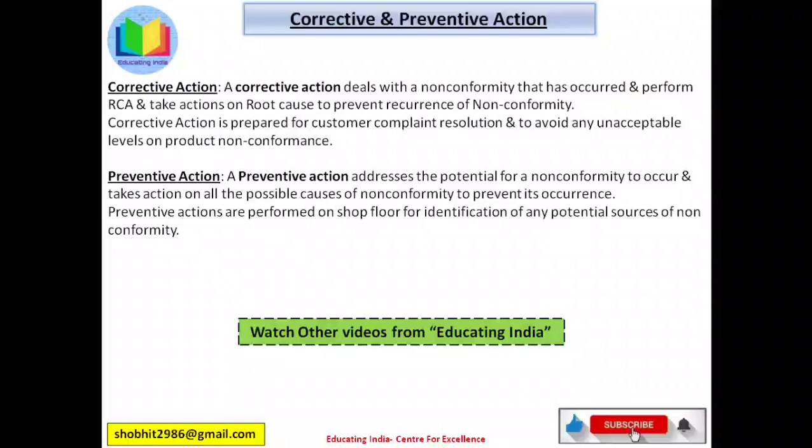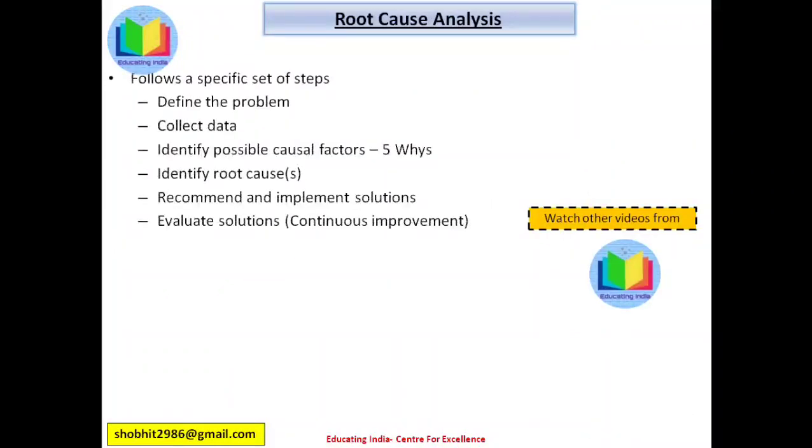Friends, now we will see what is root cause analysis. It follows a specific set of steps: define the problem, collect the data, identify possible causal factors, 5 why, identify root cause, recommend and implement solutions, evaluate the solutions, and continuous improvement. It uses a systematic approach to identify the origin of a problem. A factor is considered a root cause if, when it is removed from a manufactured product, it helps to prevent the final undesirable event from recurring. It is the actual cause of a defect and it is an investigation tool.